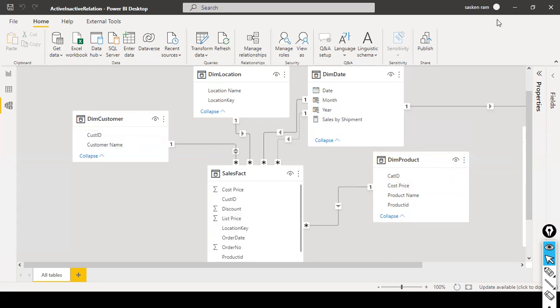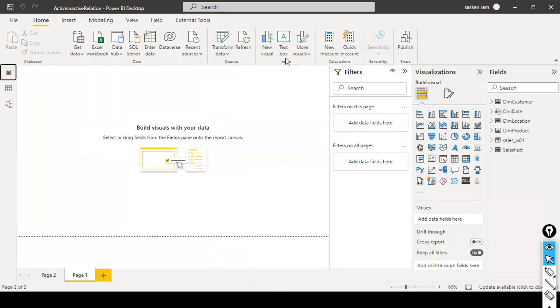I'll just give you one simple analogy. Attend it regularly or watch my videos continuously. Okay. So that is what is happening. You understood with that simple analogy. So now product table can filter my dim customer. We'll start with simple example so that you should be able to understand.